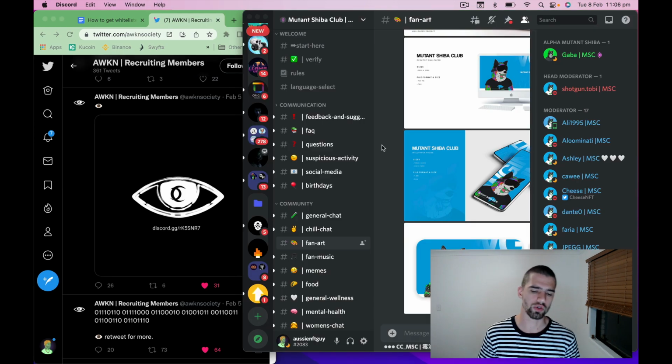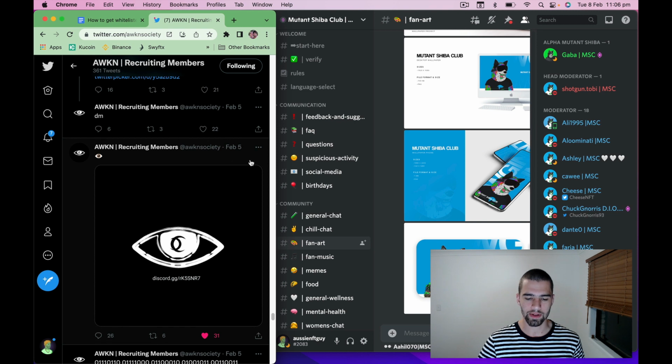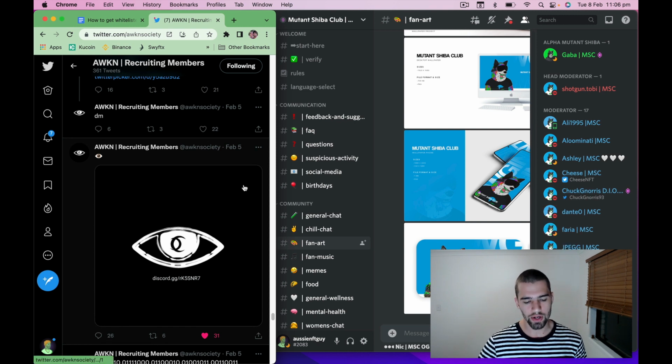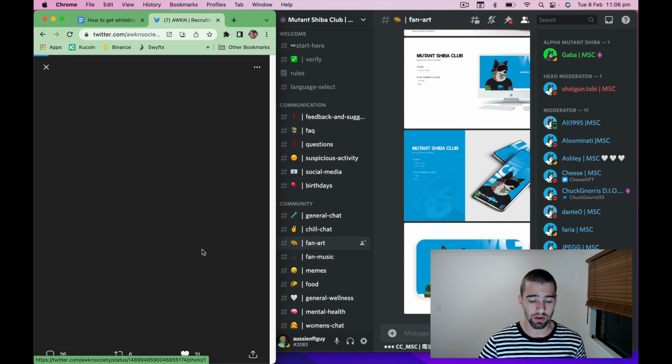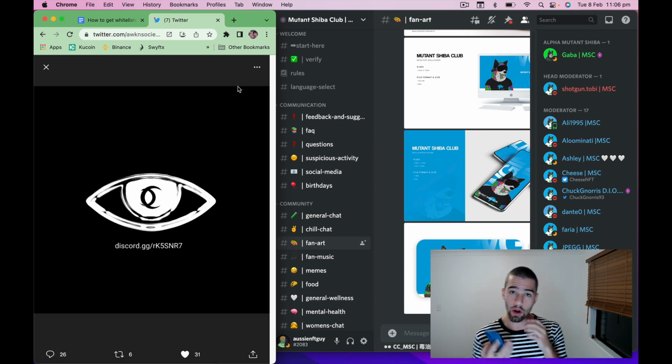So I wanted to quickly cover as well the closed Discord thing, because it's kind of interrelated with the whitelist meta. So without further ado, let's kind of jump into it. You can see that I've kind of split my screen into Discord and Twitter. So a lot of the time, this is literally what I do. A project will have a Discord invite like such, and so the two options you've kind of got is to have Discord open on your phone, and you'll open up Discord. You'll go to the join server section, and you'll be ready so that when it does pop up like this over here, you can just type it in like that.